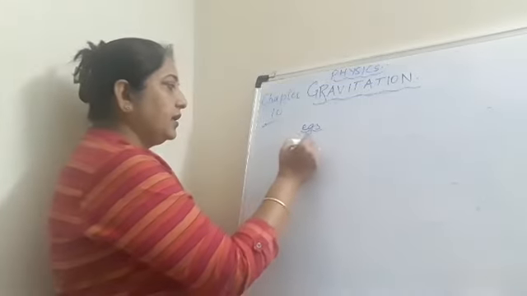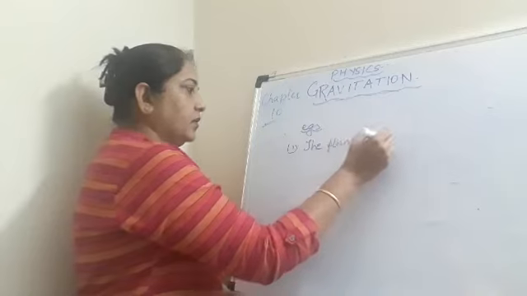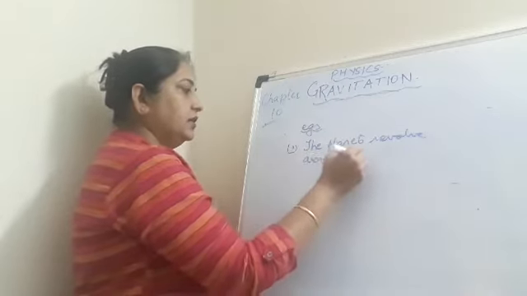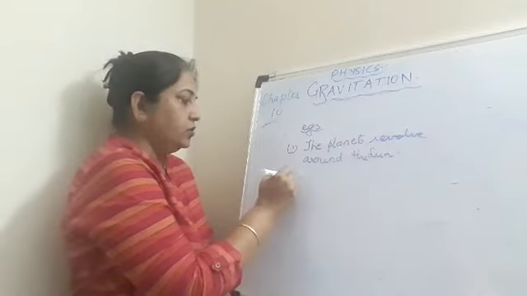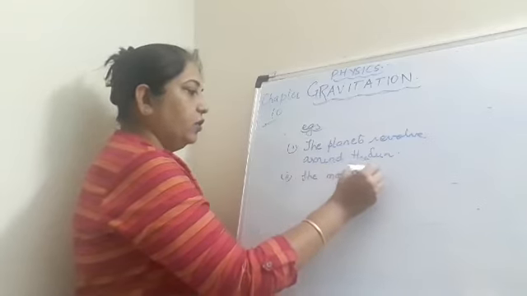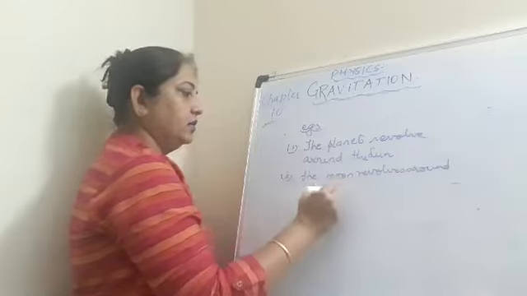Like, you know that the planets revolve around the sun. Yes, you also know that the moon revolves around the earth.